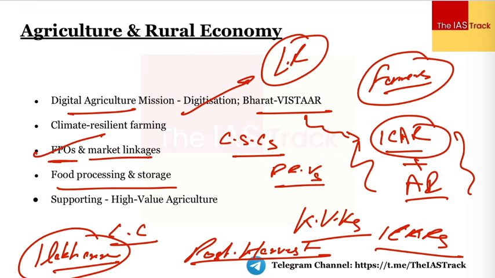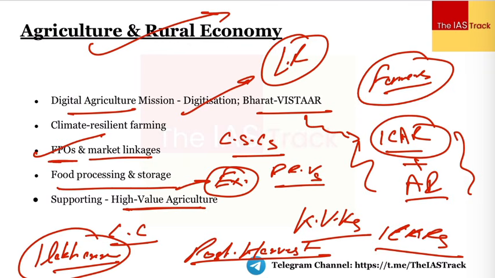Next, it also talks about the high value agriculture. For example, it talks about cocoa, cashew, and coconut. So we have to focus upon the high value agriculture so that those things can also be exported and we have better earnings for the farmers, right. So this is with respect to the agriculture and rural economy.